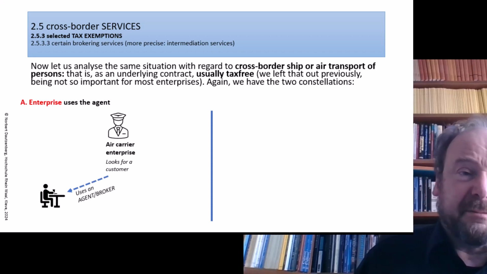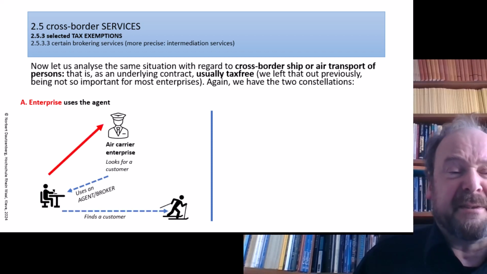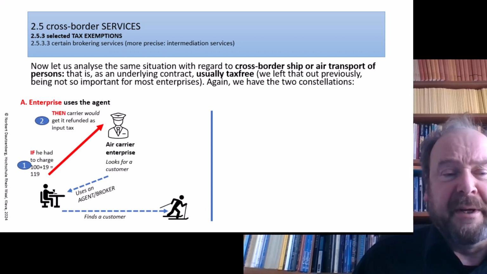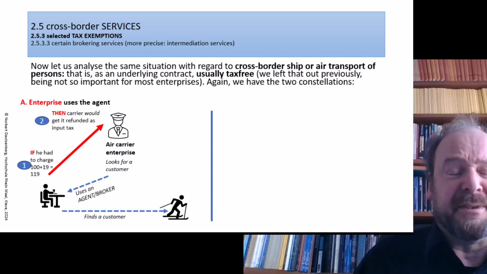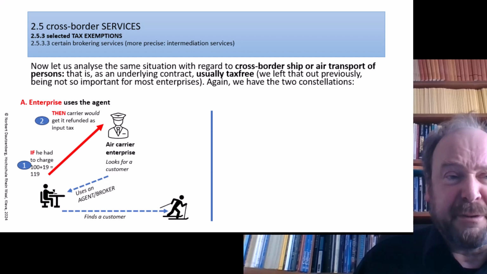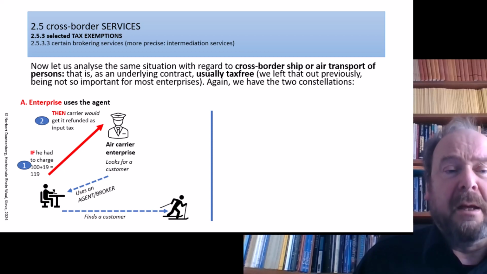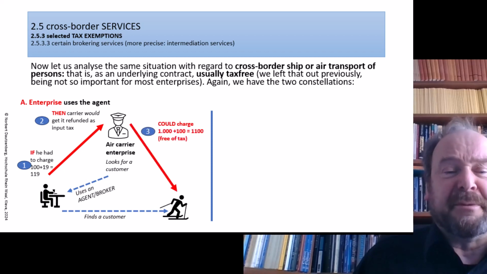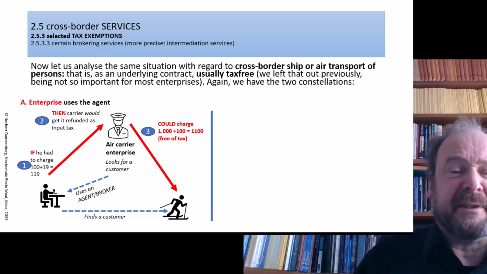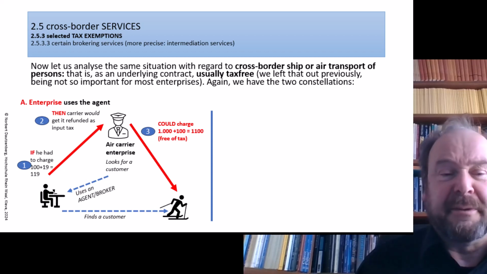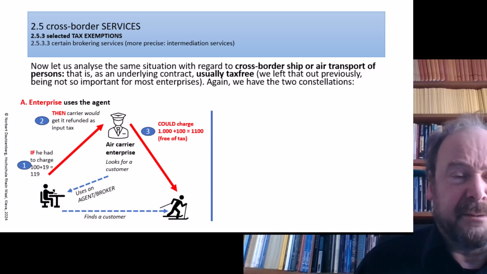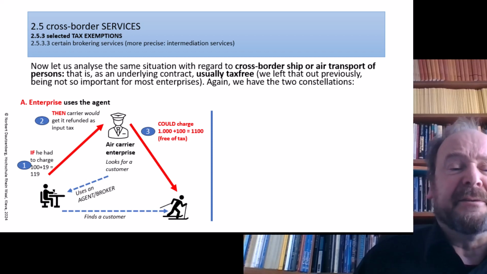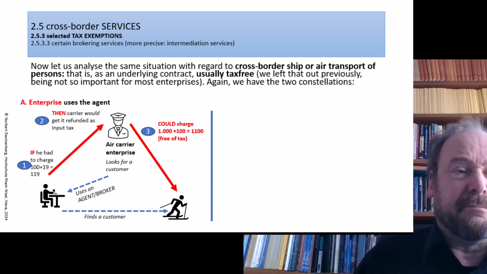Agent sits around, makes some telephone calls, finds a customer, charges a fee to the enterprise. The enterprise then could get that refunded if it were not tax-free. So the cost would be plain 100 net, and so the aircraft carrier service could charge their services to the final customer for net.